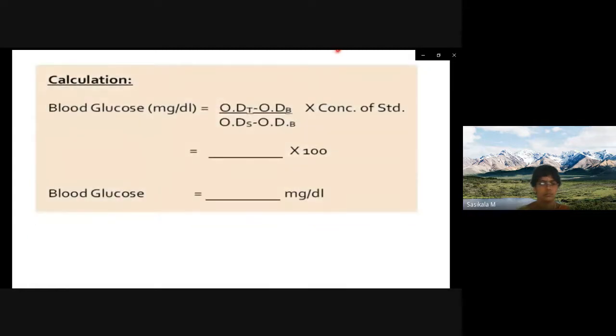After reading the optical density, you have to feed the optical density in this formula: optical density of test minus optical density of blank, divided by optical density of standard minus optical density of blank, multiplied by concentration of standard. Concentration of standard is known, which is 100 milligram per deciliter. After feeding the optical density in this formula, you will get the blood glucose.